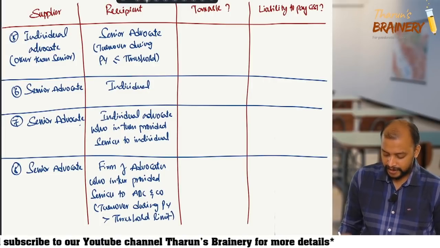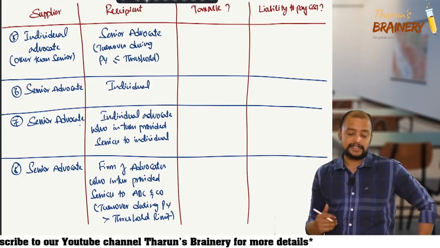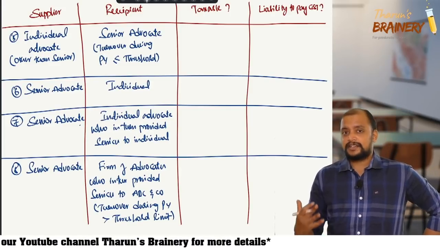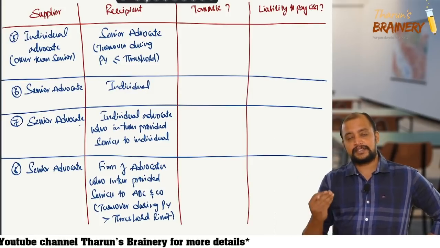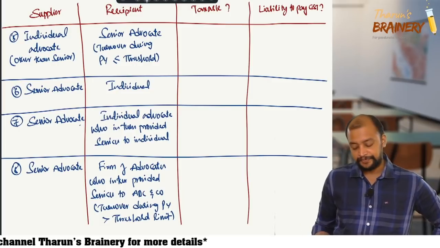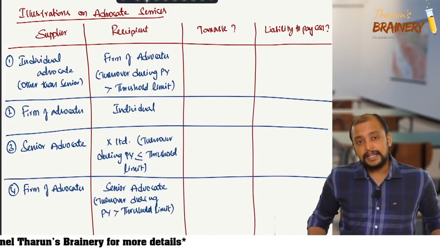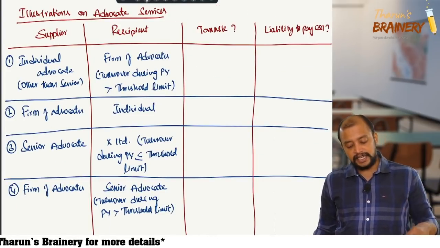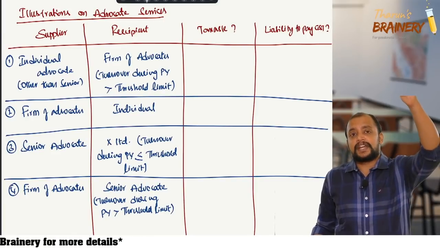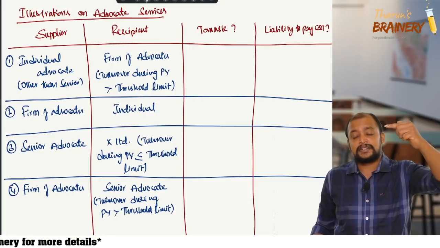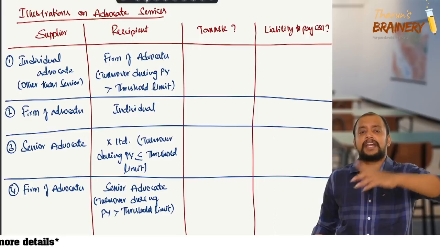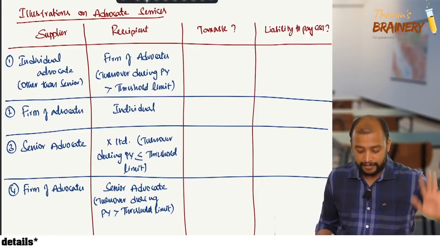Now, for these 8 questions, let's see what is the answer. I am assuming that you have written some taxable yes or no and liability to pay GST. Who is liable to pay GST? Now, let's see this. Supplier is individual advocate other than senior, recipient is firm of advocates. Individual advocate other than senior advocate providing services to individual advocate or firm of advocate is outright fully exempted.